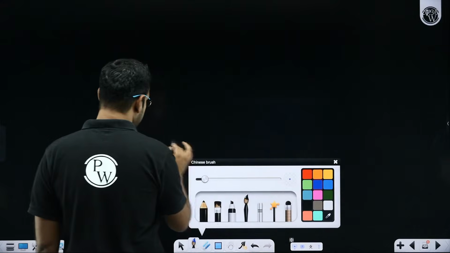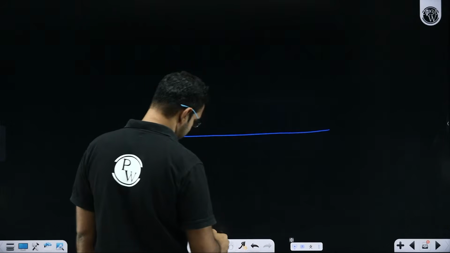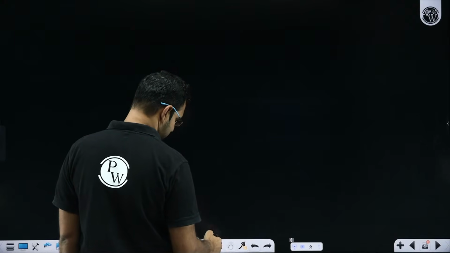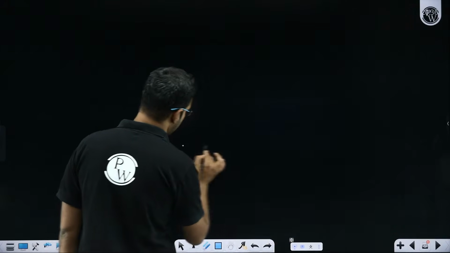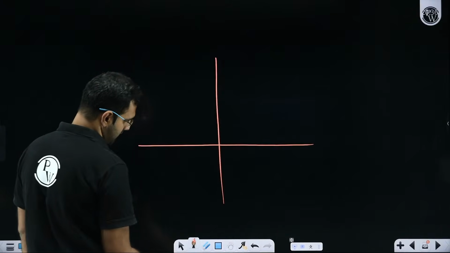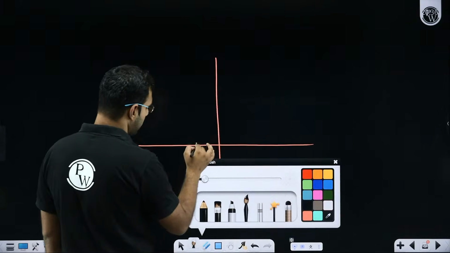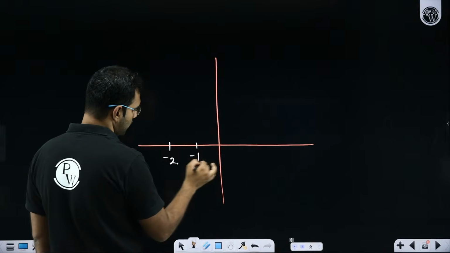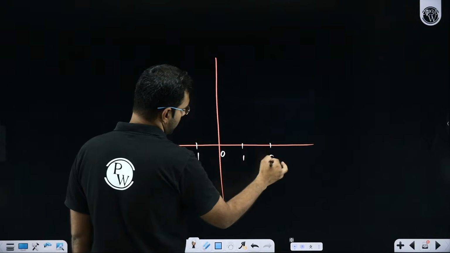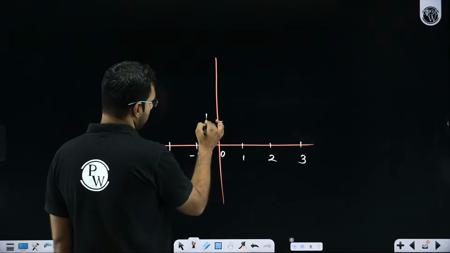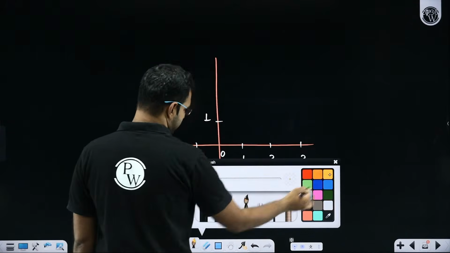So let's say this is your x-axis and this is your y-axis. And here you see some integral points like minus 1, minus 2, 0, 1, 2, 3. And this is a point 1. So it goes like this.